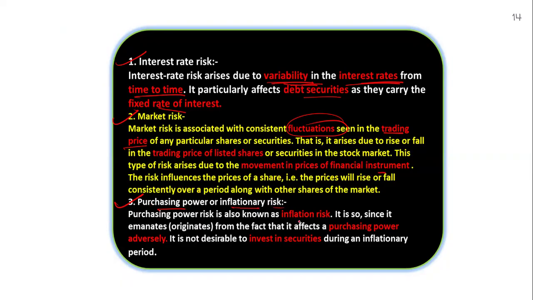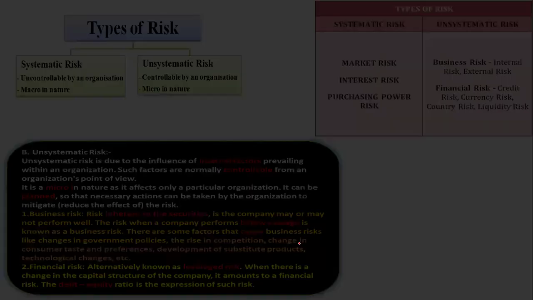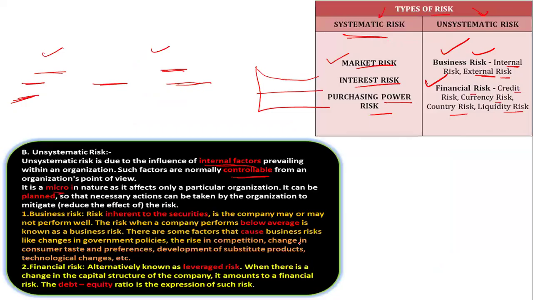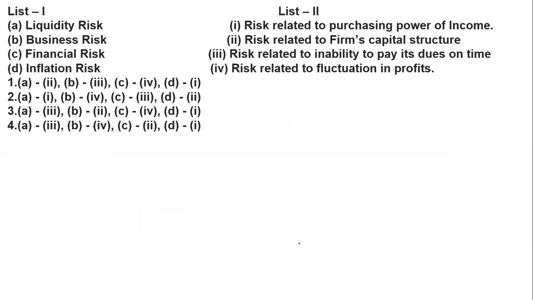Purchasing power risk is also known as inflation risk, which adversely affects purchasing power and makes the investment in the security undesirable. So these are the systematic risks.